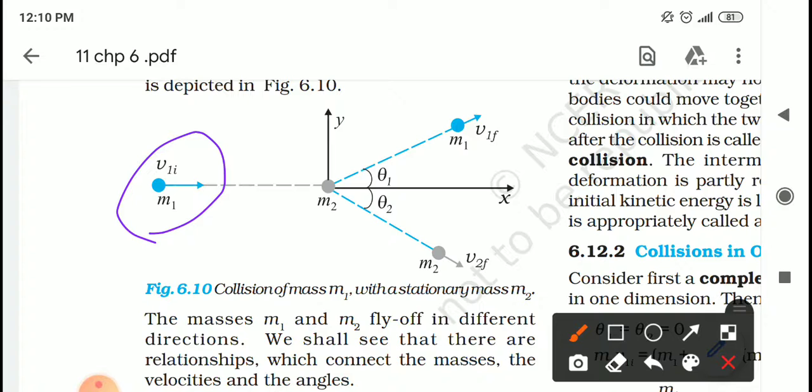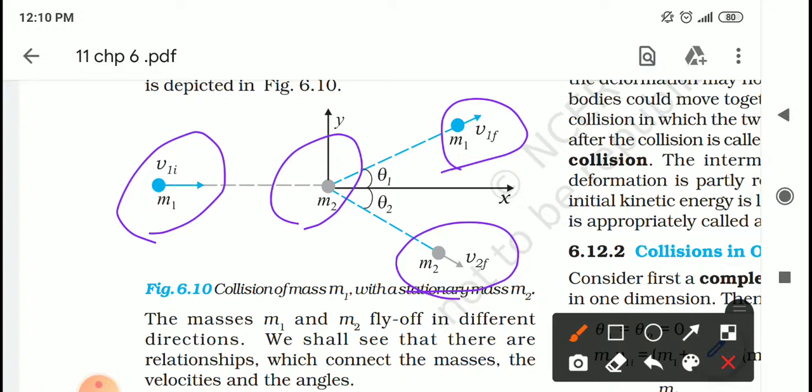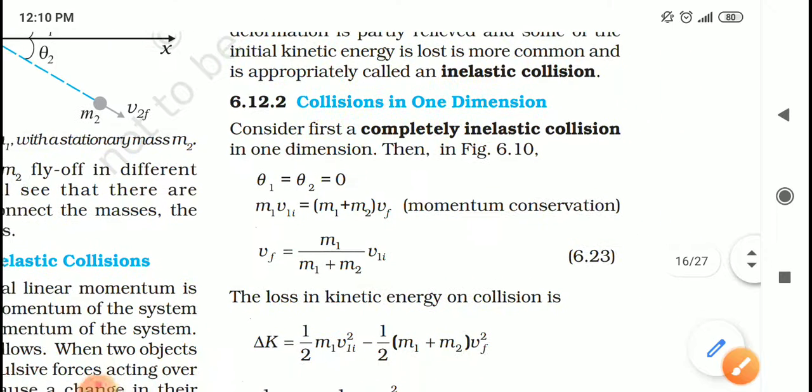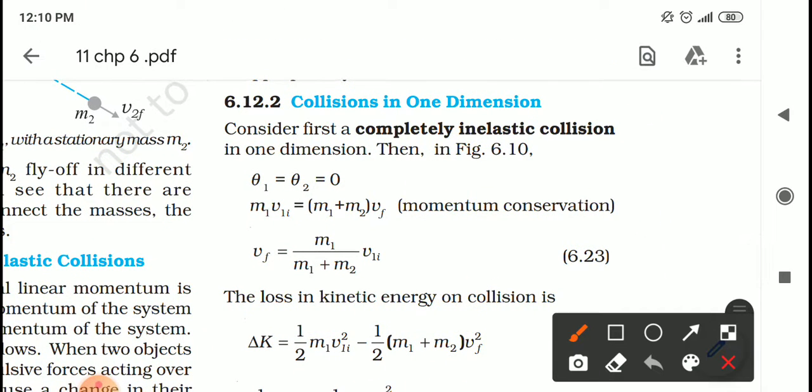Momentum of the second object is 0 because v2i is 0. Momentum after the collision is the sum of momentum of the first object and momentum of the second object, and because they are moving jointly, students, here I would like to convey the message: the final velocity of both the objects must be the same.